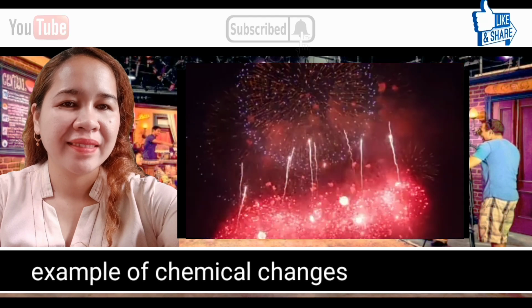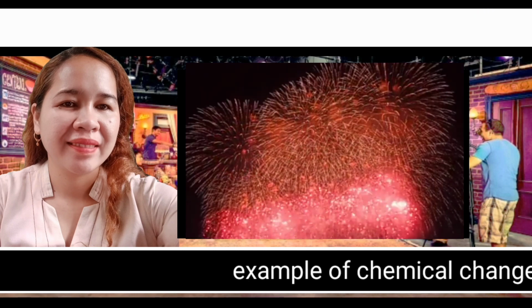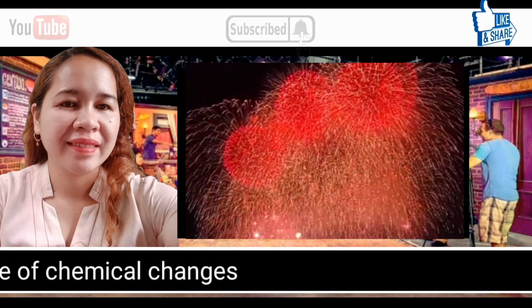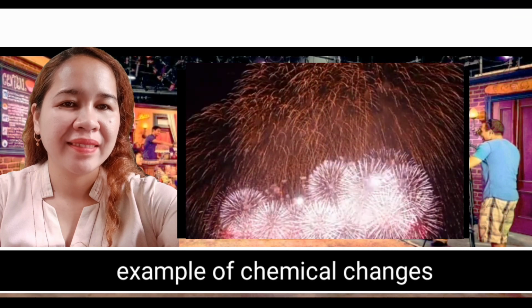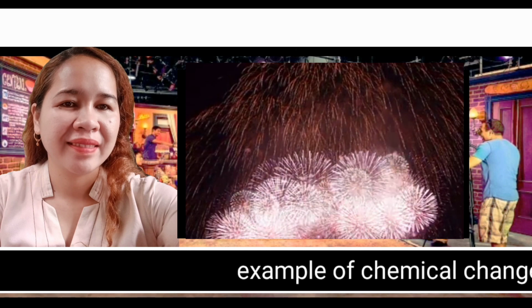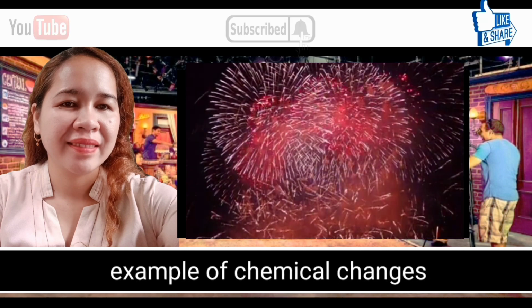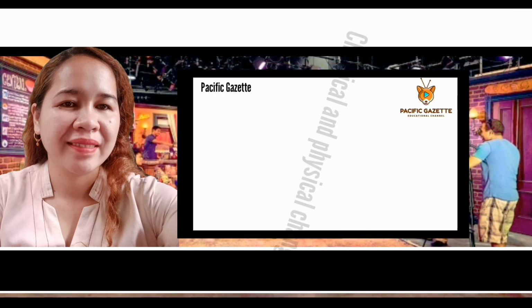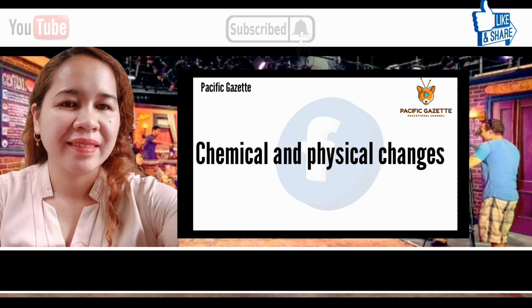A fireworks display is an irreversible change because once the gunpowder is heated up, it will explode and it will not go back to its original substance. We feel happy and glad when we witness a fireworks display, but it is harmful to our health and also to our environment. Those are examples of chemical and physical changes.